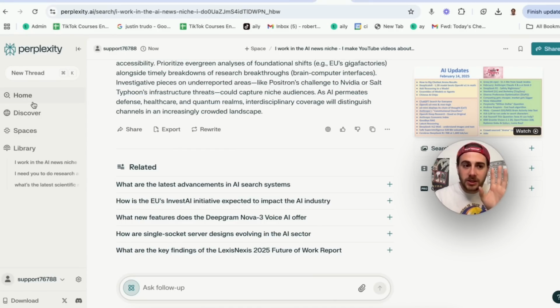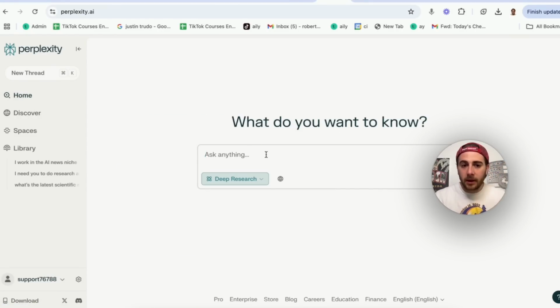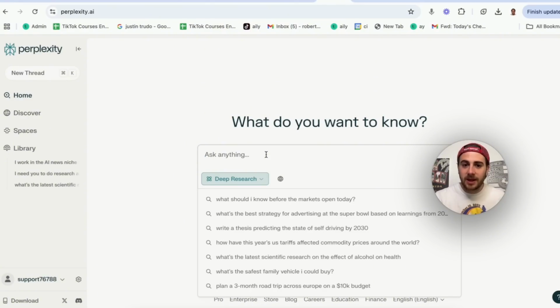So what I would strongly suggest that you do is if we come back over here and we go to type something in, look at what this gives us. This literally gives us a bunch of different searches that you could do, and you could spark ideas from this. Another thing that you could do, you could take a screenshot of this, right?